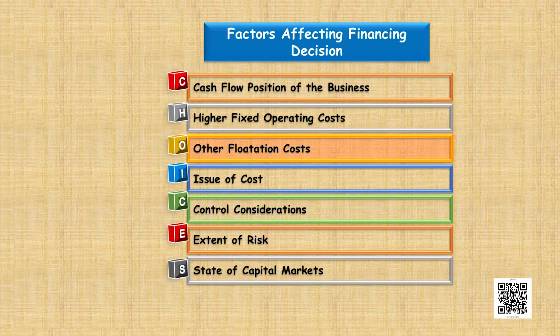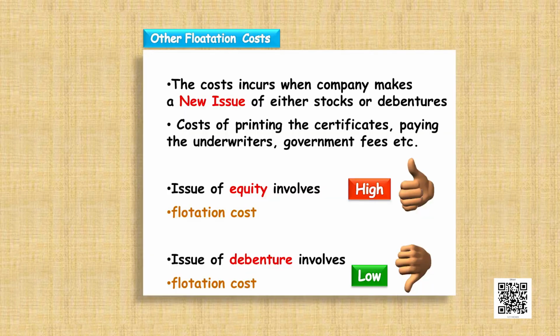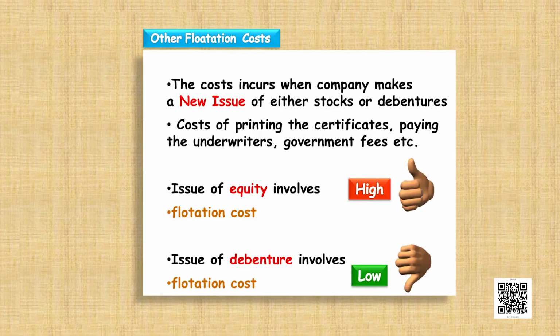Then the next point is the flotation cost. If the company wants to issue debt, then there are lesser flotation costs. Flotation cost, as we have already discussed, involves cost of printing the certificates, paying the underwriters, government fees, etc. Issue of equity shares involves huge amount of flotation cost. So if the company has deep pockets and can incur flotation cost, then it may choose to issue equity. Whereas if the company's pockets are not so deep, then it must consider taking a loan from the bank because it involves no or very less flotation costs.